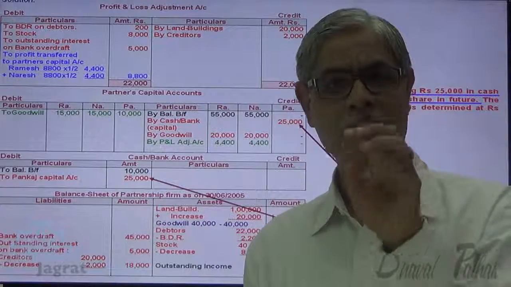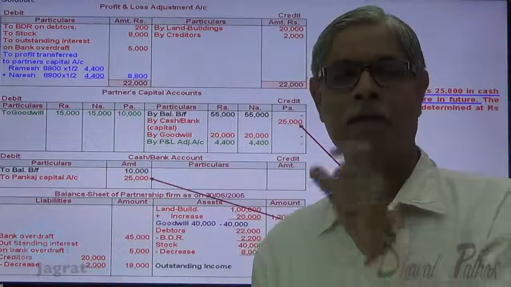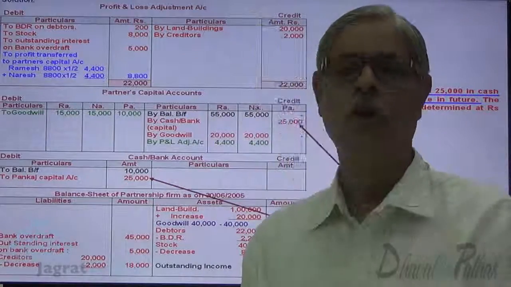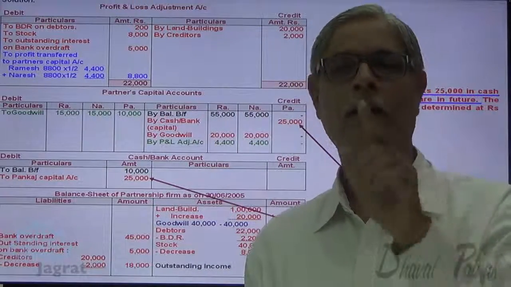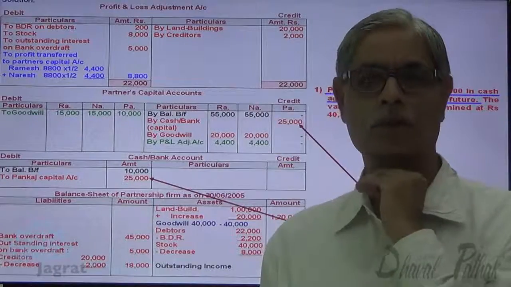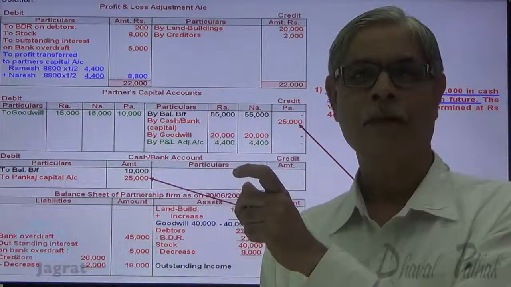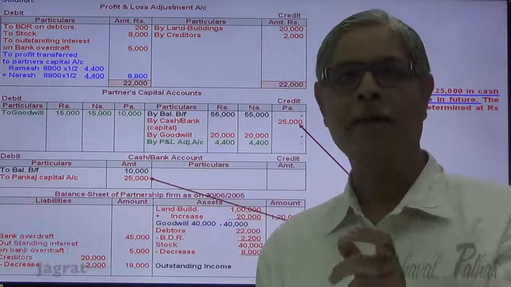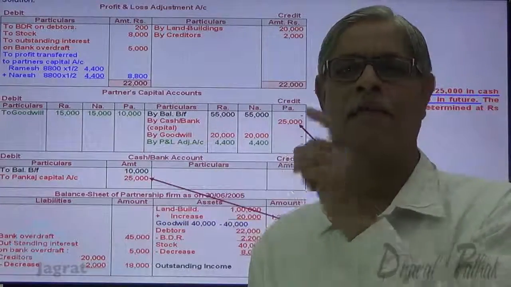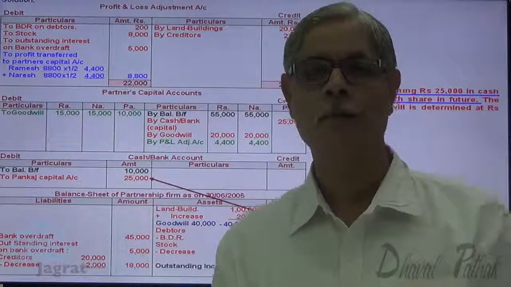So Pankaj does not bring a specific earmarked value for goodwill. But whatever amount he brings for acquiring the 1/4 share, that is 25,000, is made of both elements, the capital element and the goodwill element. That's an important point to be noticed by the students.